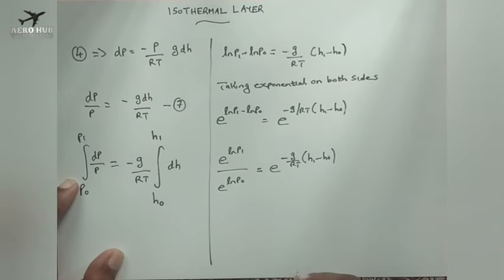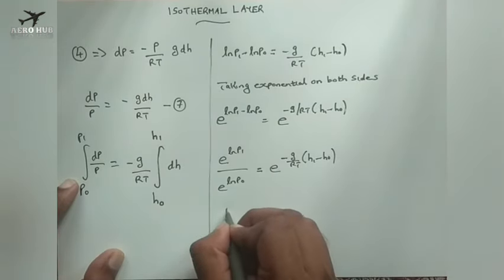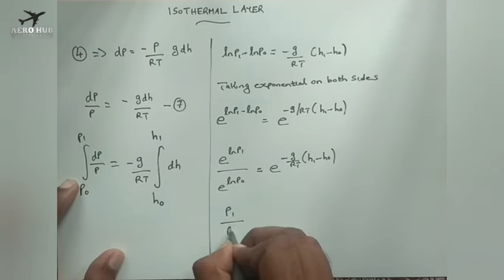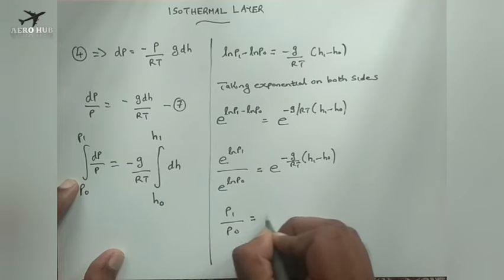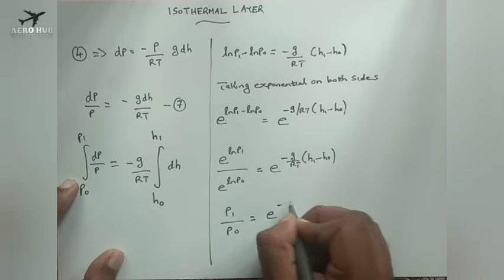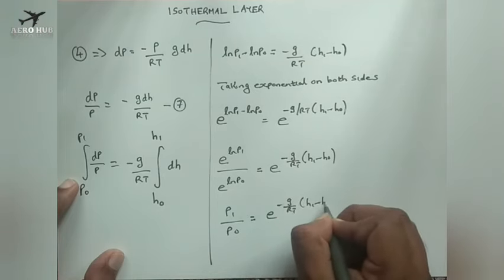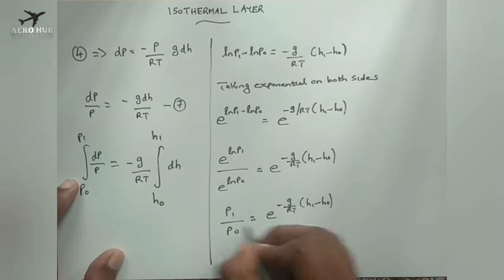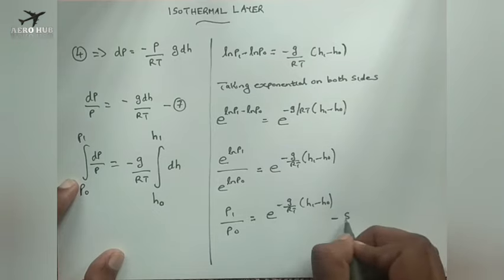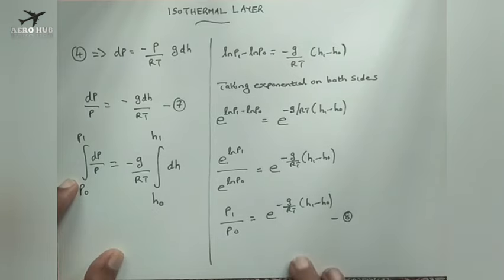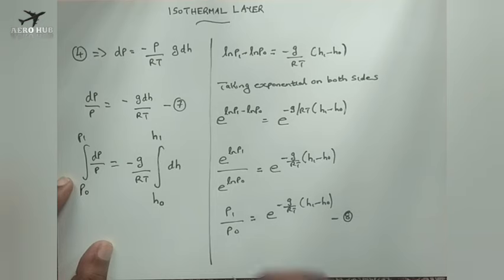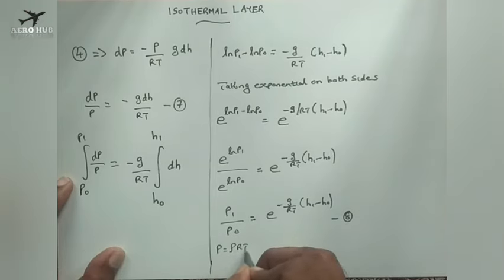So this will be P1 by P naught is equal to e power minus g by RT H1 minus H naught. This is the equation, I put it as equation number 8. This is the equation for the pressure ratio for the isothermal layer.